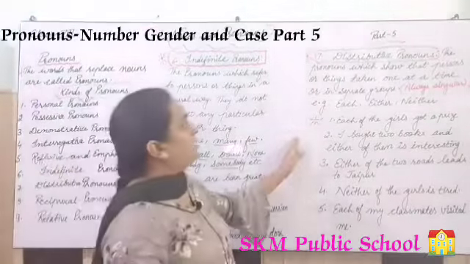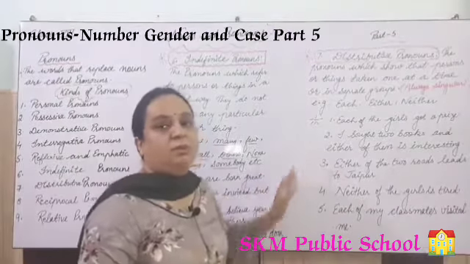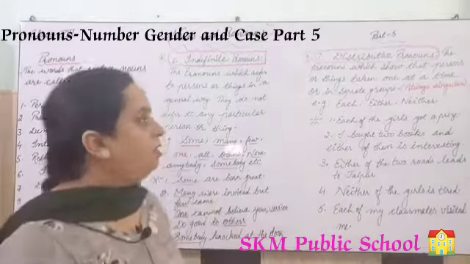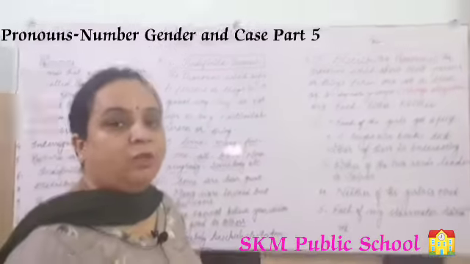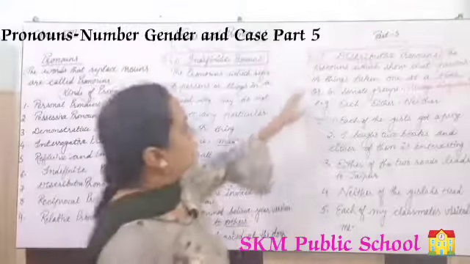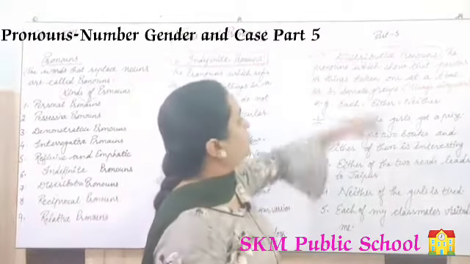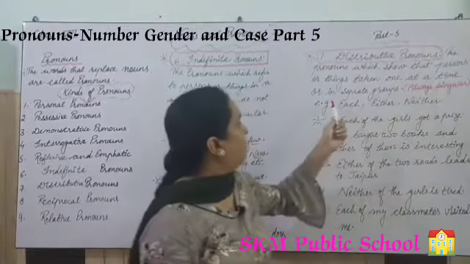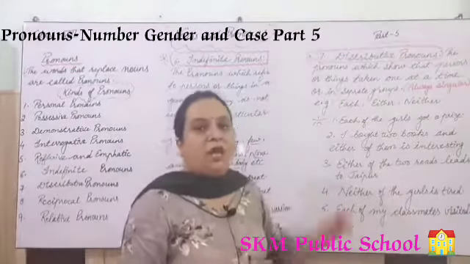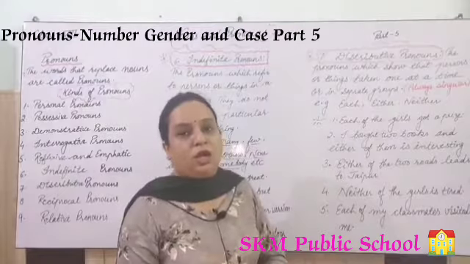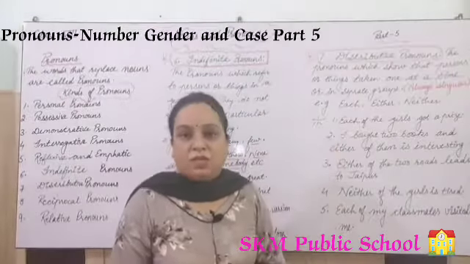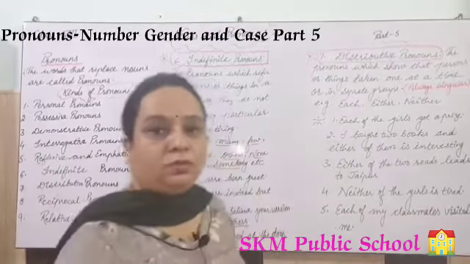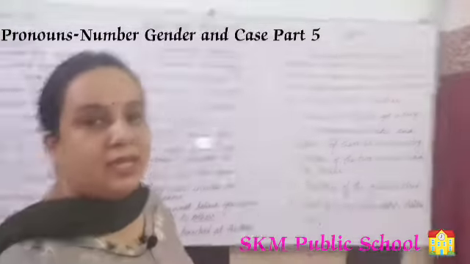Next, the 7th kind of pronoun is distributive pronouns. What is that? Distributive pronouns are the pronouns which show that the person or the thing is taken one at a time or in separate groups, and these kinds of distributive pronouns are always in the category of singular, and they always take a singular verb after that, right? So the words like each,